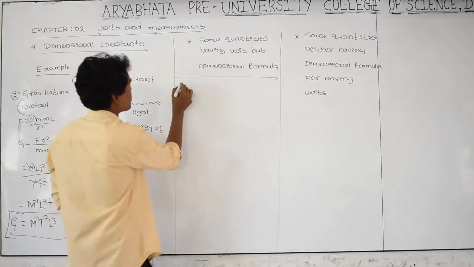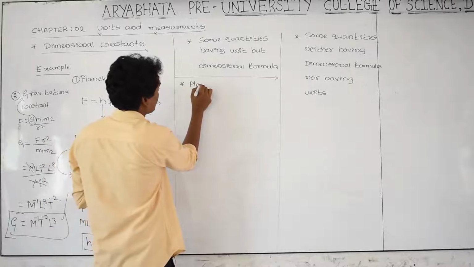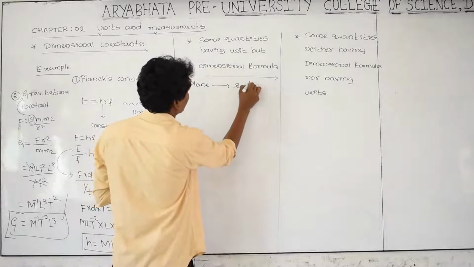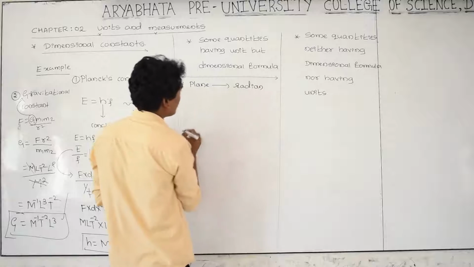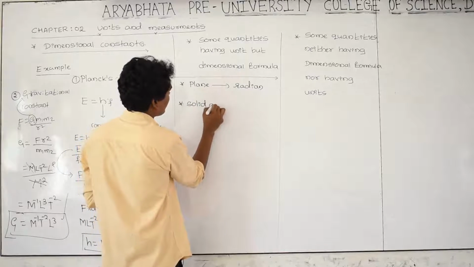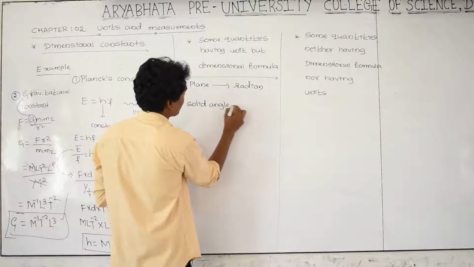Which are those quantities? First one is a plane angle. Its unit is radian. And the second one is a solid angle. Its unit is steradian.